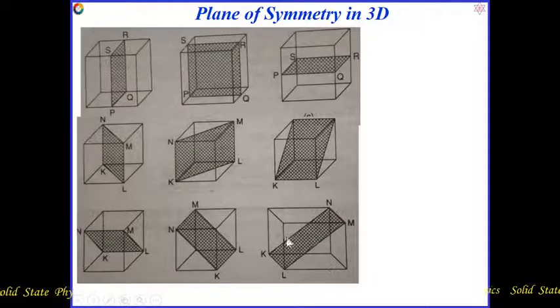This plane divides the cube into this half and this half, which are mirror images of each other, and this plane also divides it. Like that we get 9 planes. So for plane symmetry in 3D, for a cube, we get 9 planes.